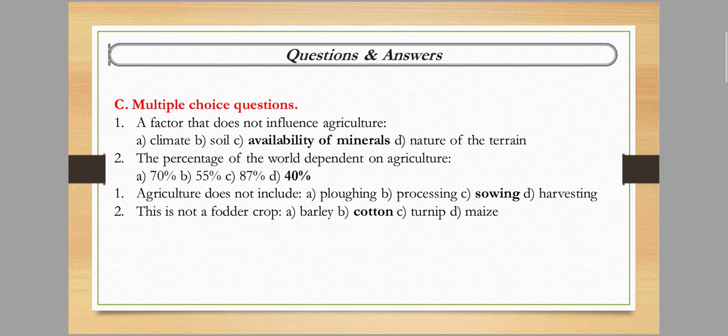So the correct option is availability of minerals. A factor that does not influence agriculture is availability of minerals. Next is the percentage of the world depending on agriculture.